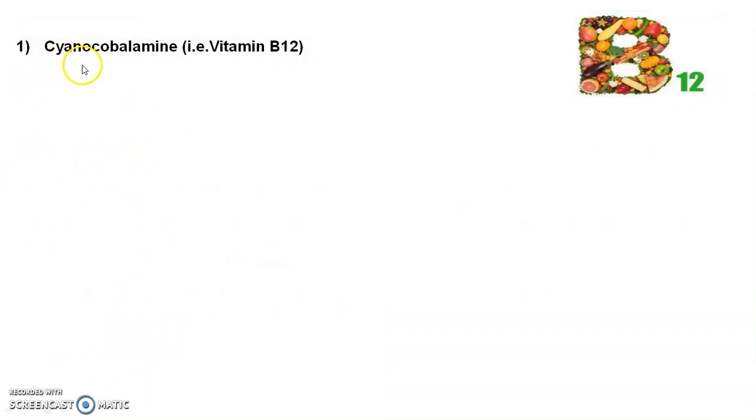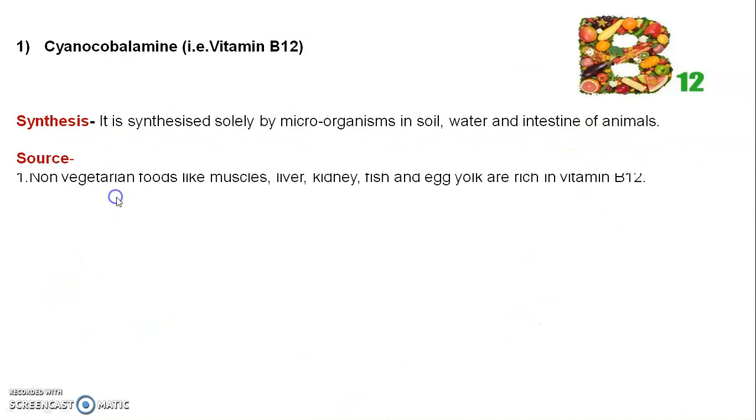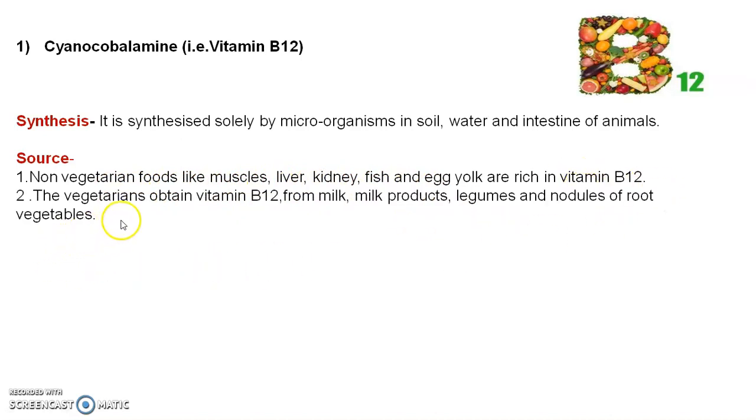Then we see the first hematinic, cyanocobalamin, that is vitamin B12. It is synthesized solely by microorganisms in soil, water, and the intestines of animals. Its sources: non-vegetarian foods like mussels, liver, kidney, fish, and egg yolk are rich in vitamin B12. Vegetarians obtain vitamin B12 from milk products, legumes, nodules of the roots, and vegetables.